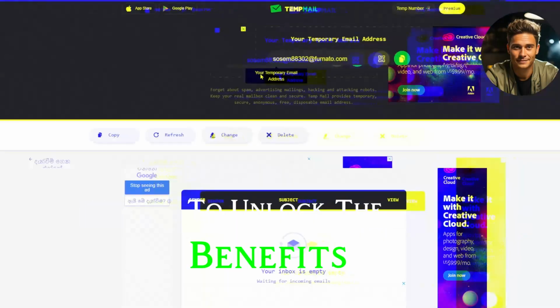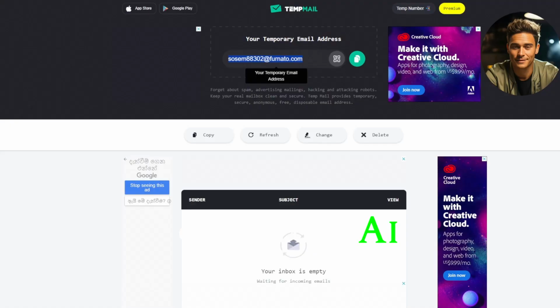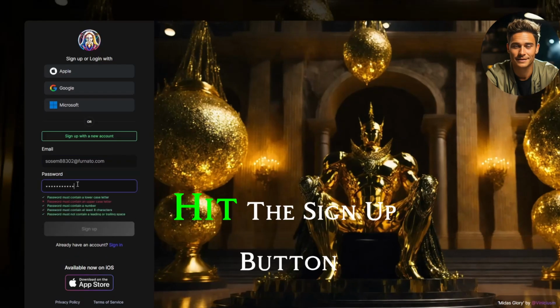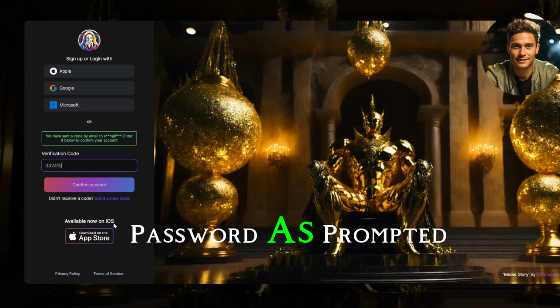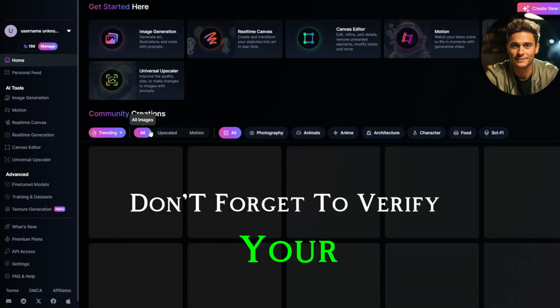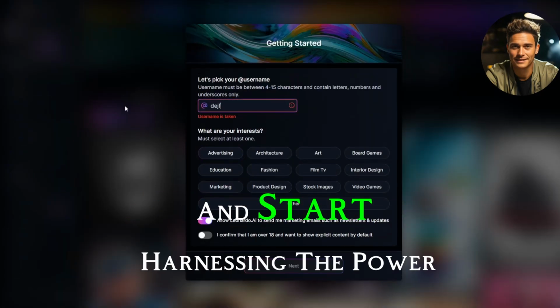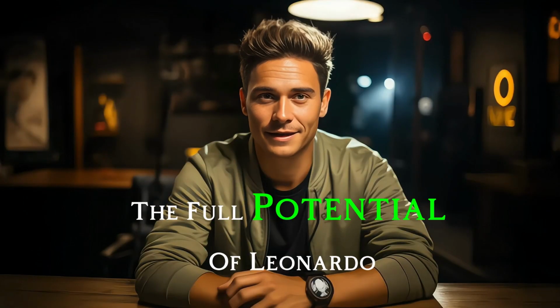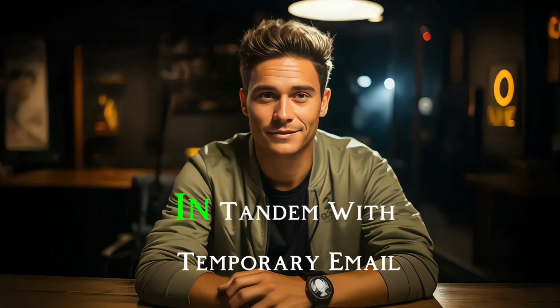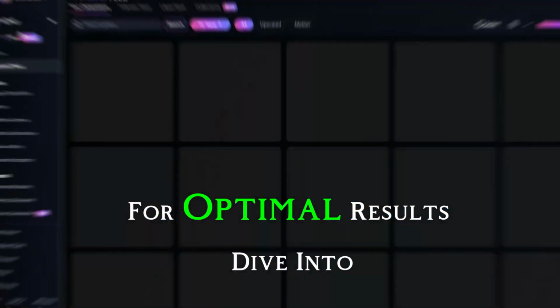To unlock the benefits of unlimited credit on Leonardo AI, head to their website and hit the Sign Up button. Input your name, email, and password as prompted. Don't forget to verify your email address to activate your account and start harnessing the power of limitless resources for your projects. Discover the full potential of Leonardo AI's unlimited credit in tandem with temporary email for optimal results.